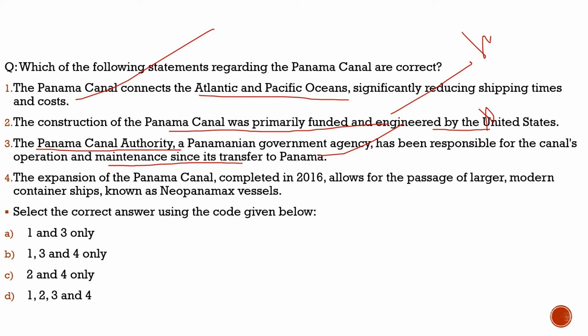Fourth statement: the expansion of the Panama Canal completed in 2016 allows for the passage of larger modern container ships known as Neo-Panamax vessels. 100% correct. So with respect to this question, what are the correct statements? Statement 1, statement 3, and statement 4. And from the code given below, the correct code would be option B.